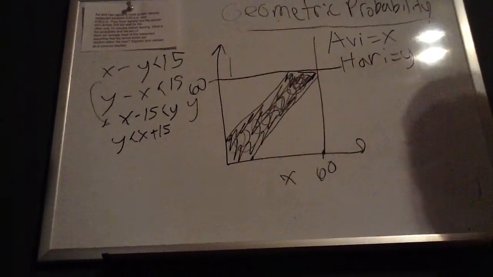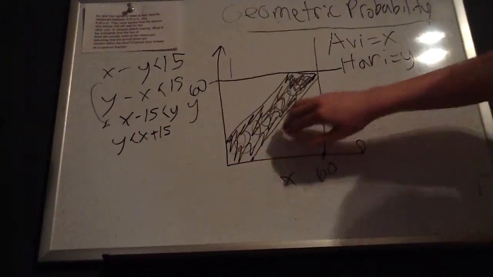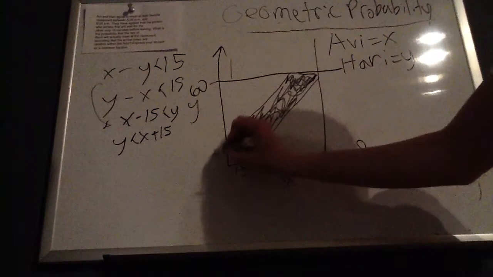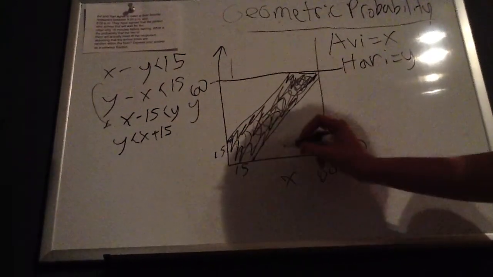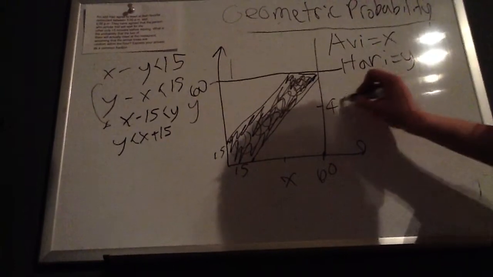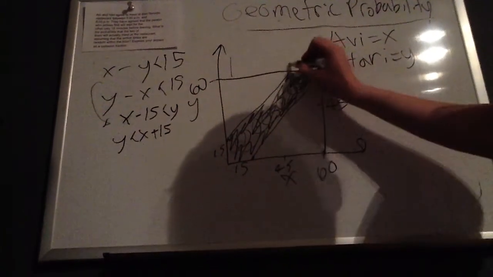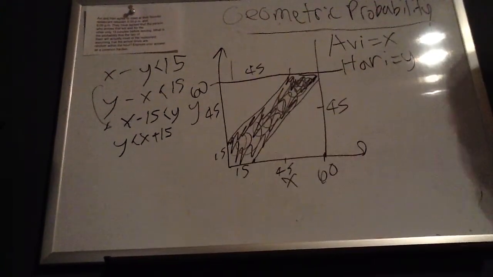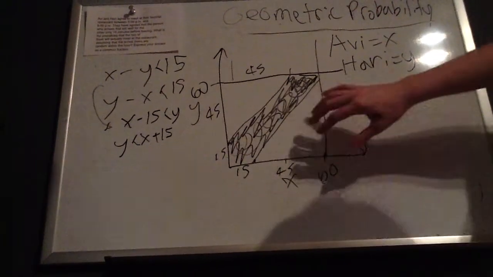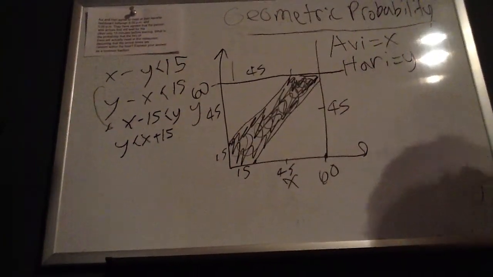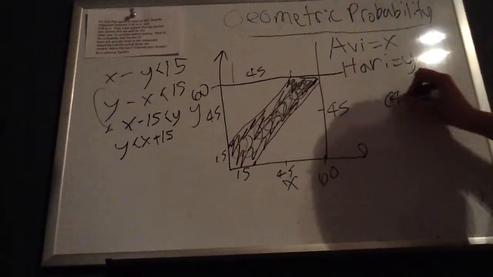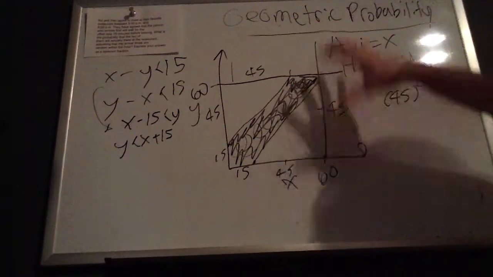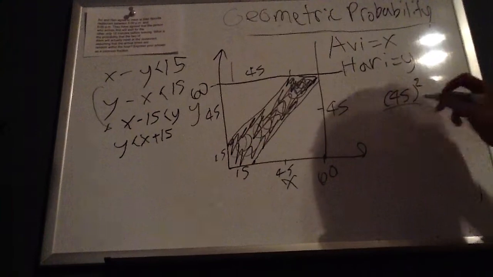Okay, so to find this area, we'll instead find the areas of the triangles around it. So we know that this is 15 right here. Both these are 15. So these triangle side lengths right here are 45. And then both of them together make a 45 by 45 square. And so the area of these two triangles is 45 squared. But because it's a probability problem, we'll take it out of the whole square. So that'll be over 60 squared.